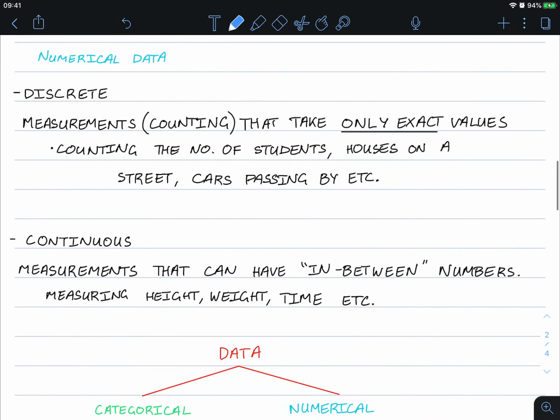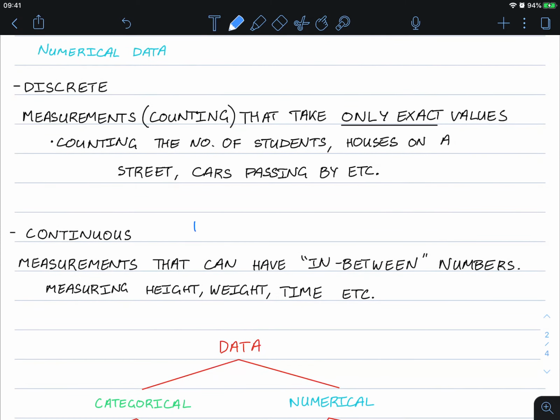Continuous numerical data is, or I like to think of it as measurements that can have in-between numbers. So for example, if you measure someone's height, they might be 162 centimeters, but somebody else might be 162.1 centimeters. Somebody else might be 162.05 centimeters.